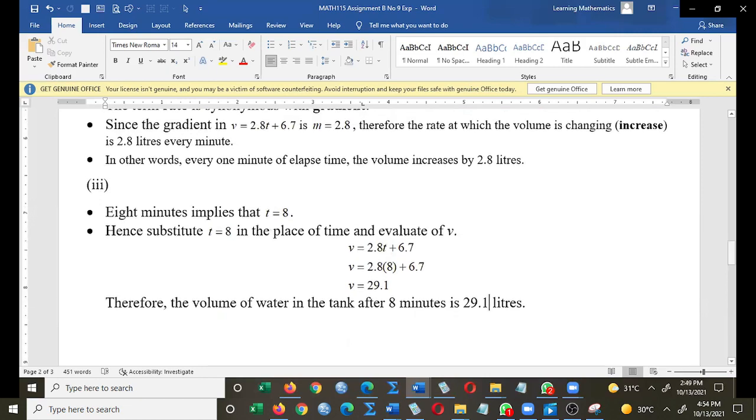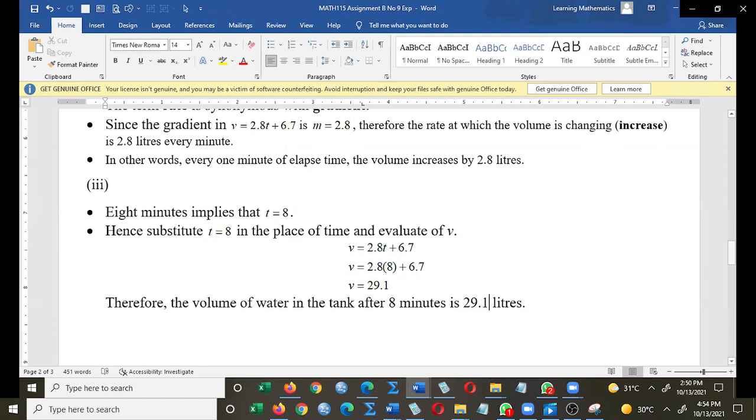What are you talking about? Part 3? Well, because we started with 6.7, you know. Remember the tank had 6.7 already in it. That's true. And the 2.8 times the 8 is the extra water that was added after 8 minutes, plus the 6.7 that was there.